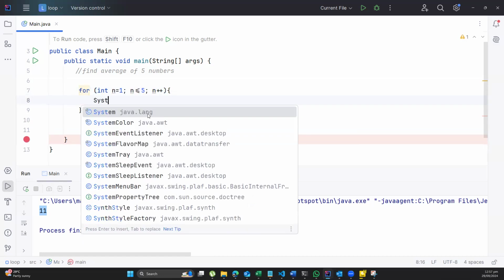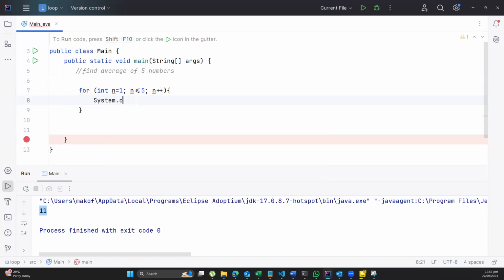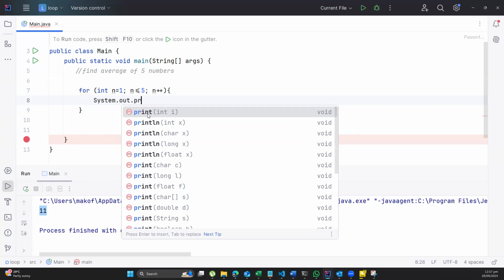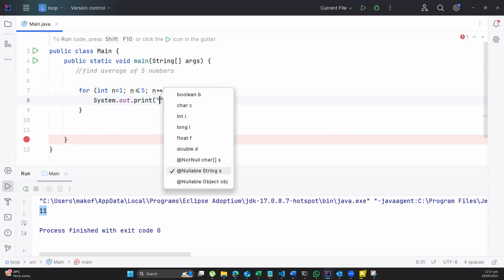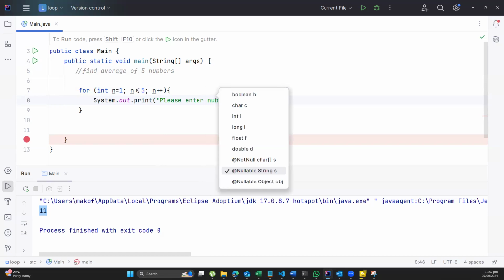Then in here, I would say system.out.print, please enter number.